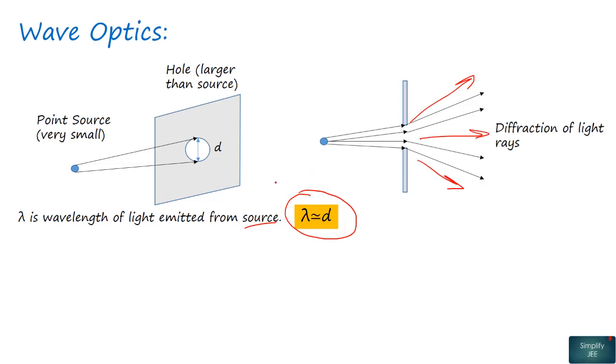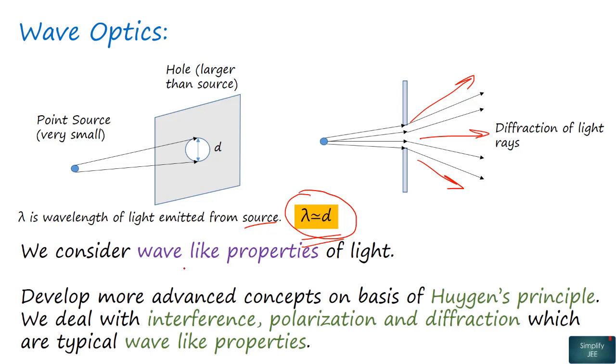This is happening because the wavelength of the light emitted from the source is comparable to the dimension of the opening. Here in this condition we will move forward with the wave optics approach and consider the wave-like properties of light and study the phenomena based on Huygens principle, and we will deal with properties such as interference, polarization and diffraction, which are typically wave-like properties.